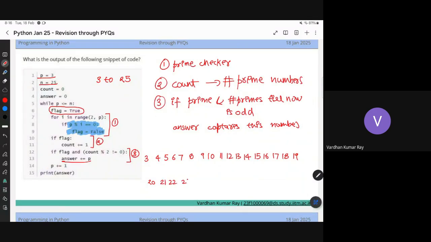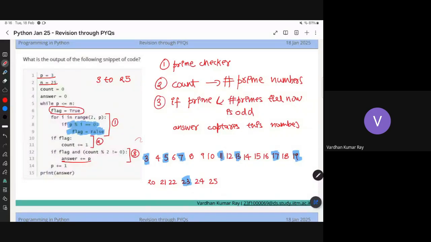Right, so we'll go from the number 3 to 25. Can you tell me which are the prime numbers? 3, 5, and 7, 11. Oh, sorry. 13, 17, 19. Yeah, mark all the prime numbers, 20, right?